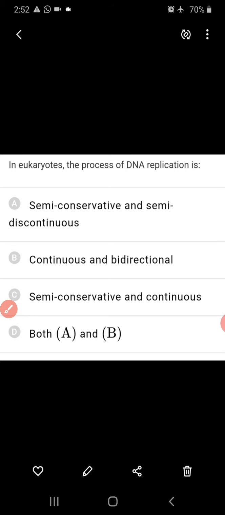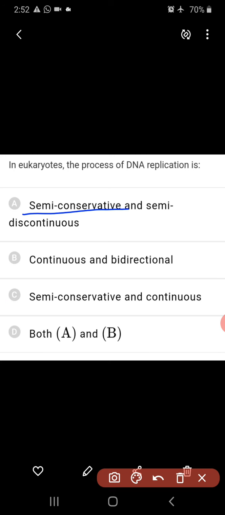In eukaryotes, the process of DNA replication is, in eukaryotes or prokaryotes, semi-conservative because each daughter DNA retains one of the parental strands. Hence it is semi-conservative. It is also semi-discontinuous because one strand, the leading strand, is synthesized continuously, whereas the other, the lagging strand, is synthesized discontinuously. Hence it is called semi-discontinuous. So in eukaryotes, DNA replication is semi-conservative and semi-discontinuous.